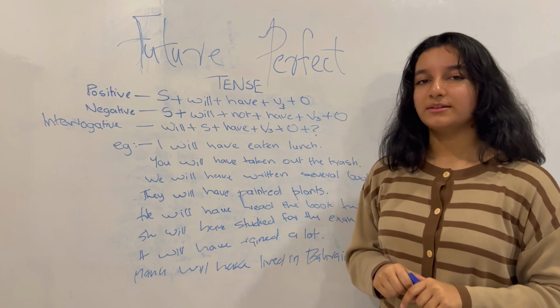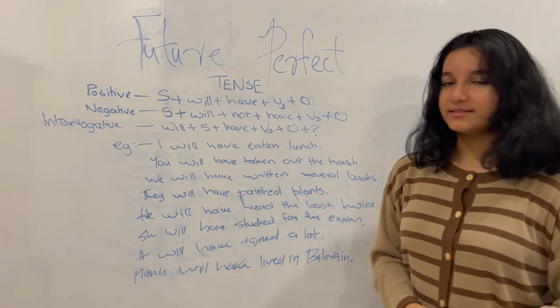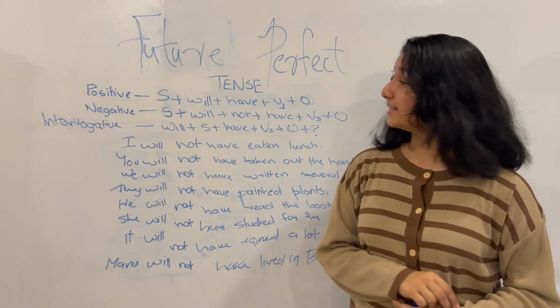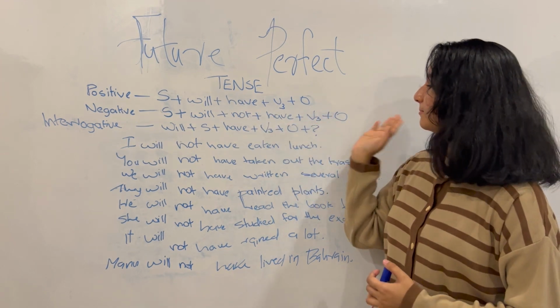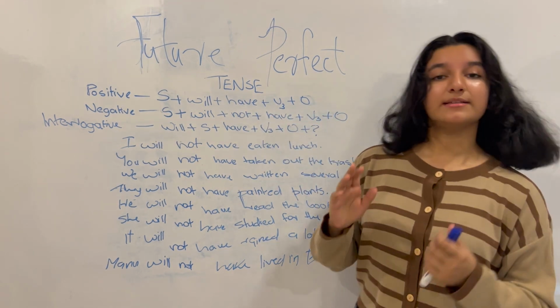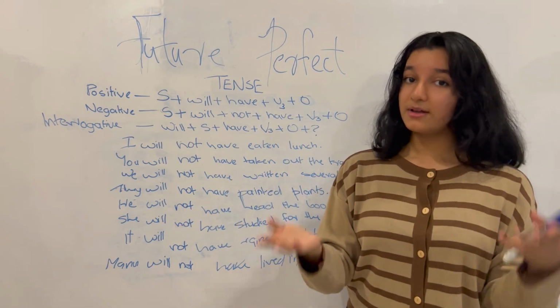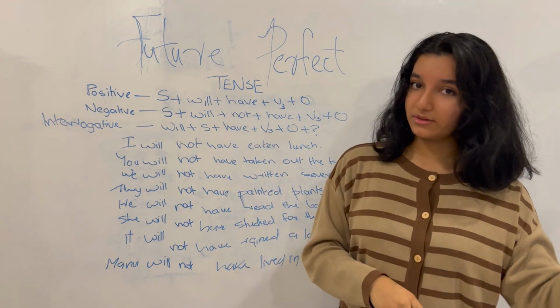So now let's take a look at the negative format. Before that, let's change these sentences into negative sentences. So now let's take a look at the negative format. It is subject plus will plus not plus have plus verb in the third form plus object. Now you can see instead, before it was will plus have, now it is will plus not plus have for it to become a negative sentence, the not being the negative word that we need to use.